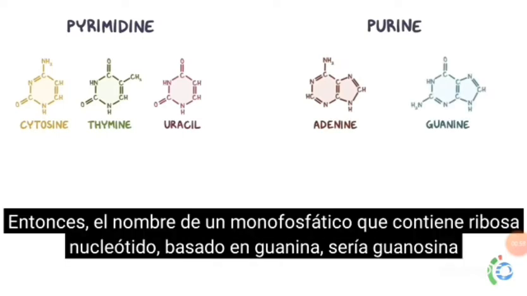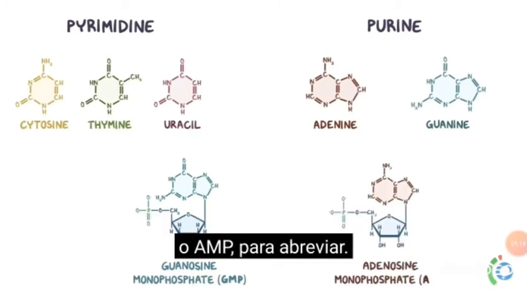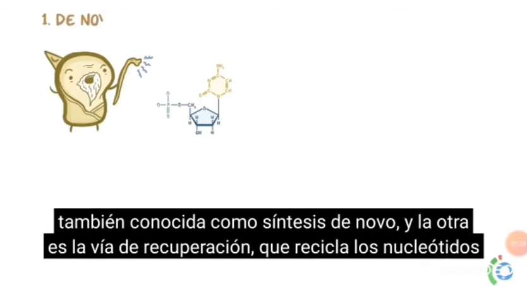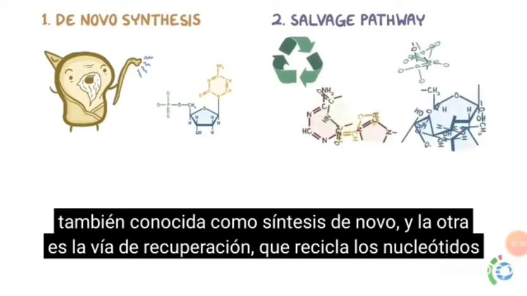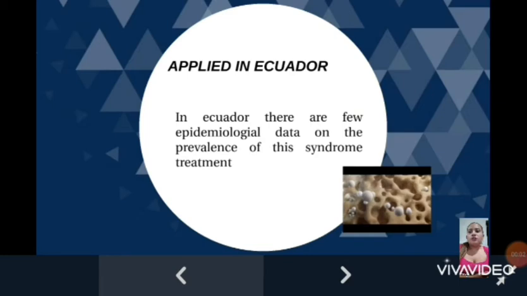So the name of a ribose-containing monophosphate nucleotide based on guanine would be guanosine monophosphate, or GMP for short, whereas one based on adenine would be adenosine monophosphate, or AMP for short. Now, there are 2 ways our cells can make nucleotides. One is from scratch, also known as de novo synthesis, and the other is the salvage pathway, which recycles nucleotides that are already semi-degraded.